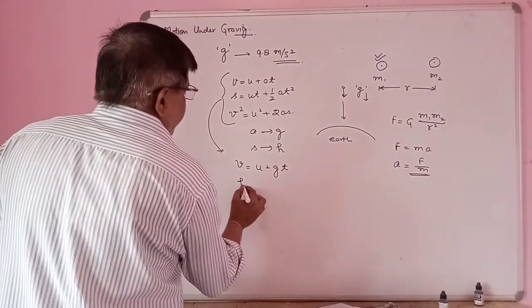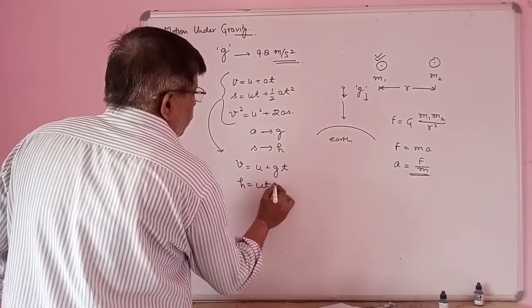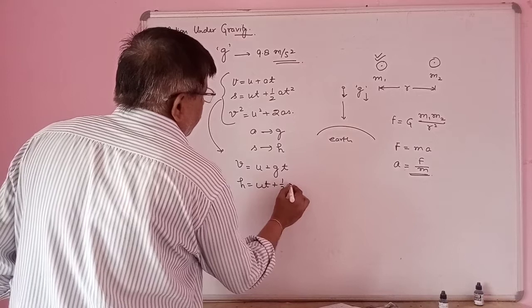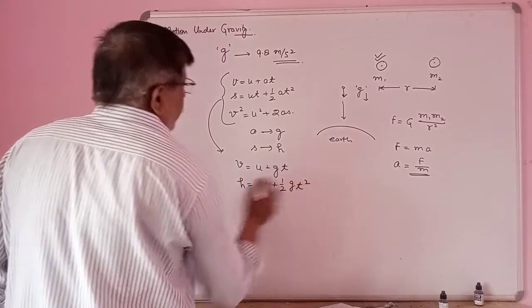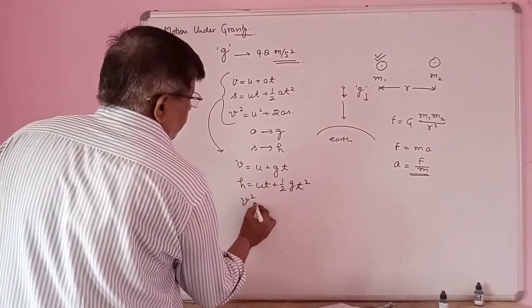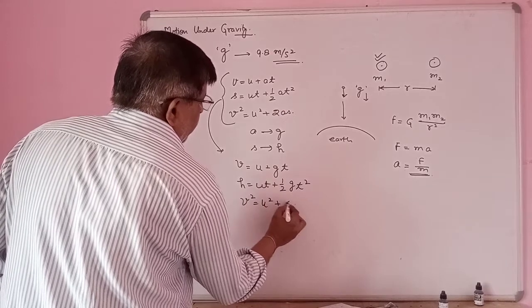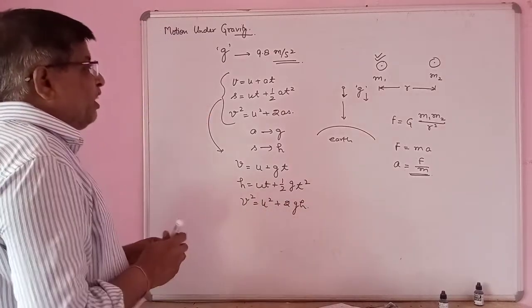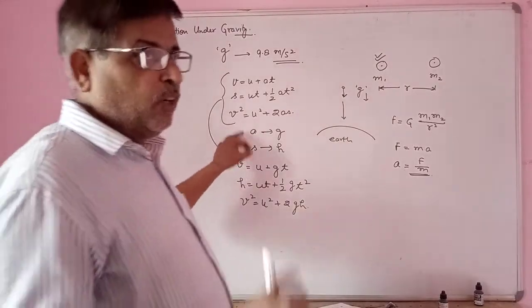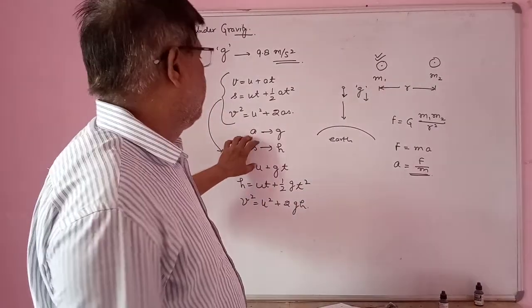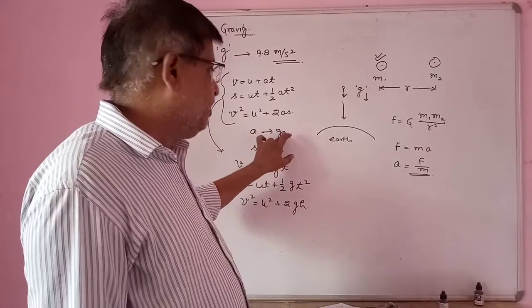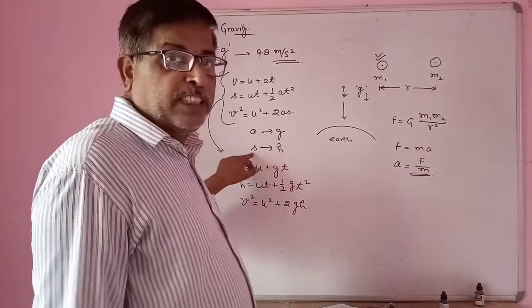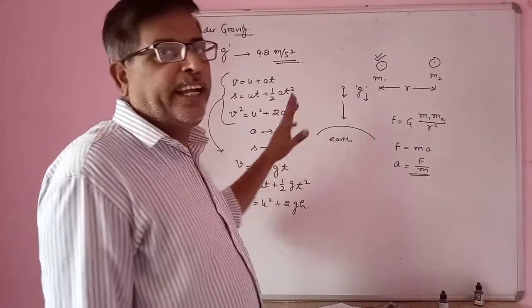Second equation, H equal to UT plus half GT square. And third equation, V square equal to U square plus 2GH. The equations remain the same. We are just replacing a by g and displacement S by h.